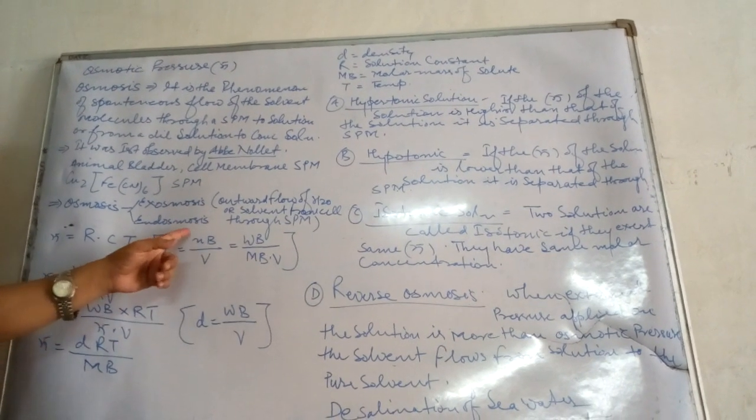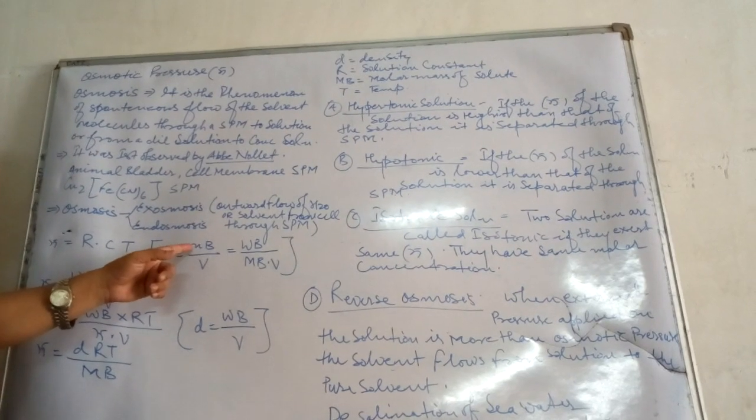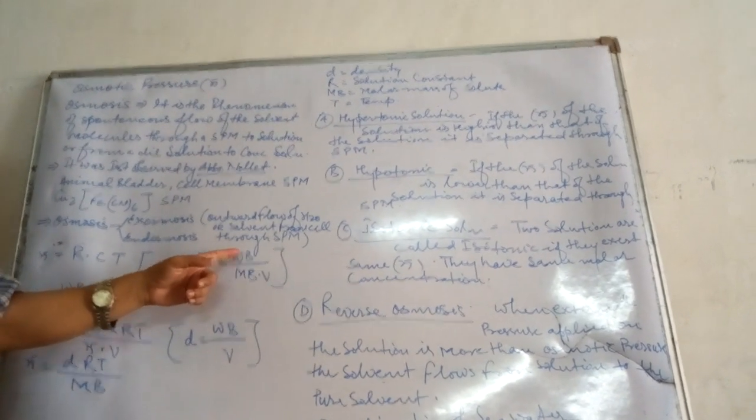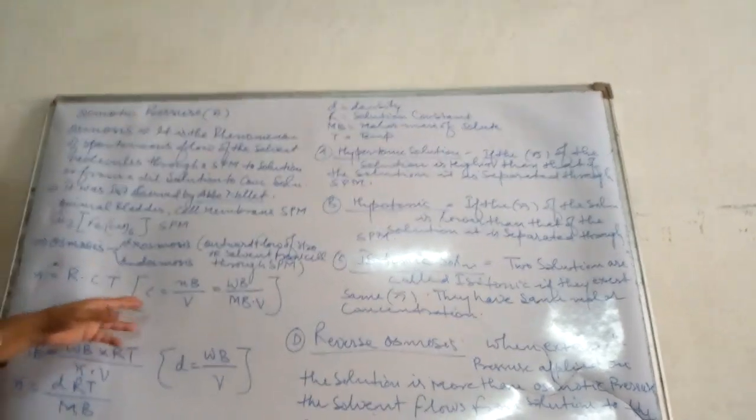So we can write C equals WB upon MB into V.